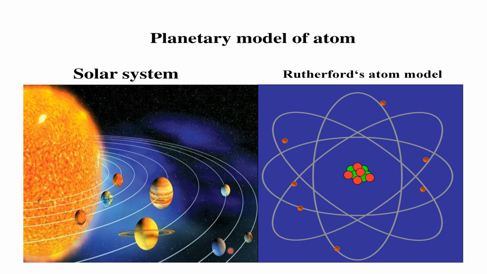You can observe in the slide that this is the solar system, in which the sun is at the center and the planets are around the sun. In the same way, in Rutherford's atomic model, the nucleus is in the center, which is positively charged, and electrons that are negatively charged are moving around the nucleus, and hence this model is known as the planetary model of the atom.